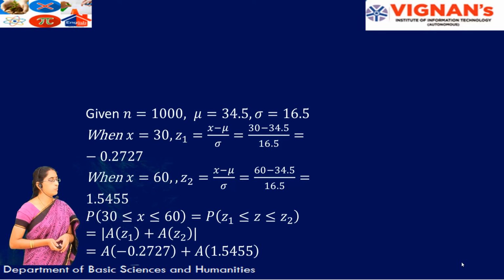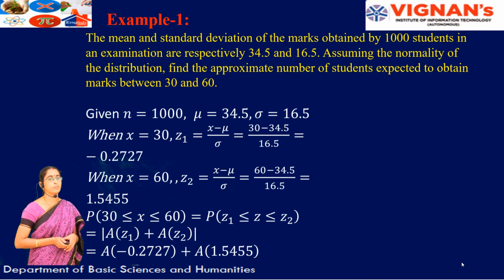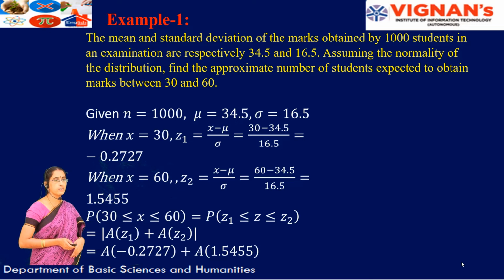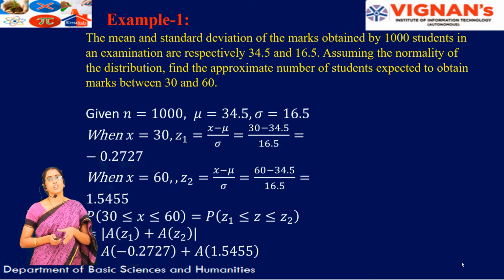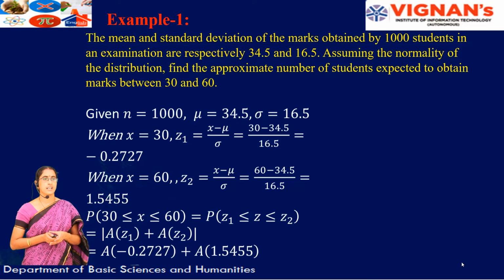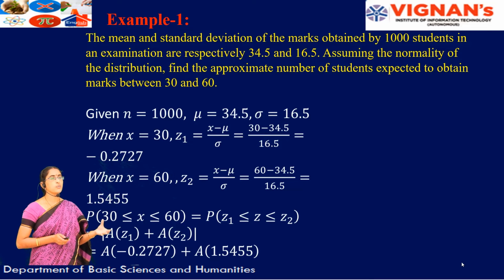Now let us see one problem on this. The mean and standard deviation of the marks obtained by 1000 students in an examination are respectively 34.5 and 16.5. So the mean marks of 1000 students is 34.5 and the standard deviation of the marks is 16.5. Now what is this standard deviation of marks here? If I consider a particular class here, in which 50 students are there, and I want to know the average performance of that class in a particular subject, I will consider the individual marks of the 50 students and I will take an average of that.